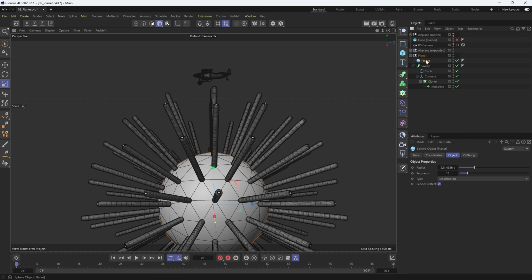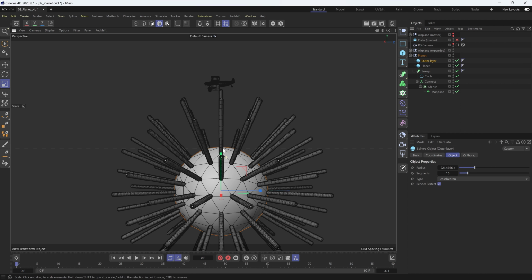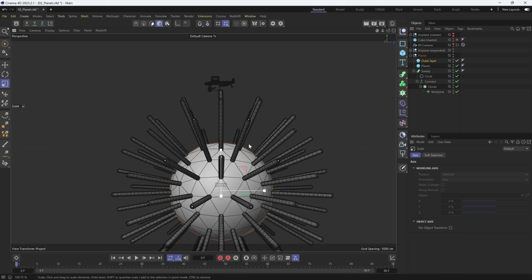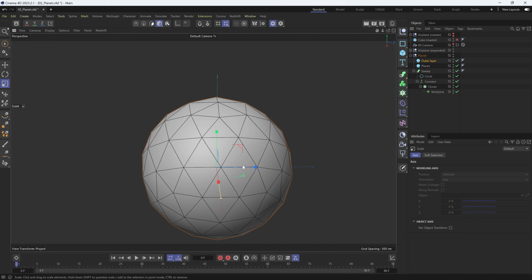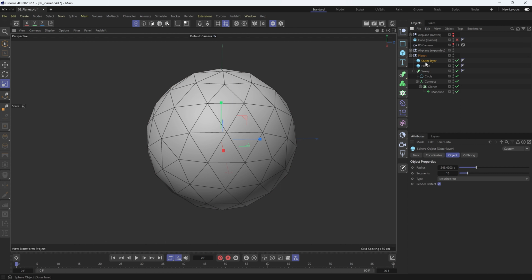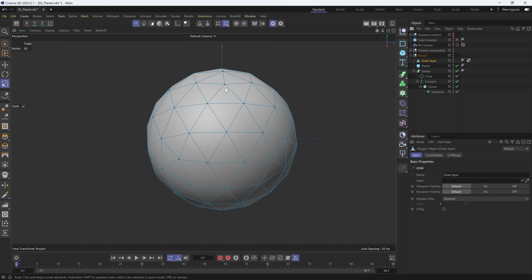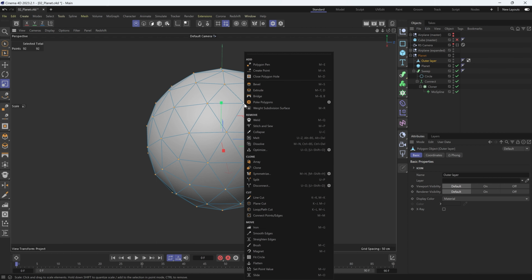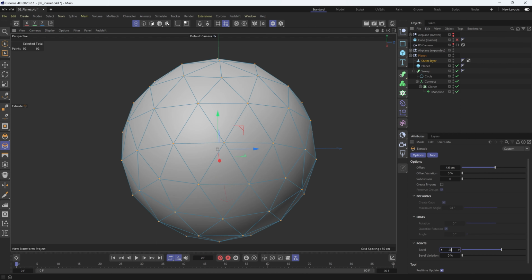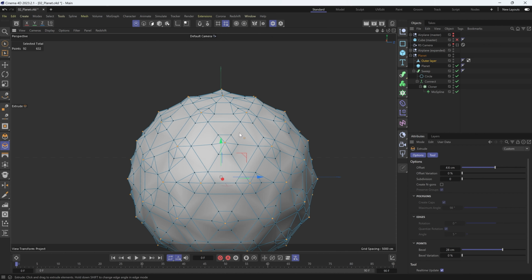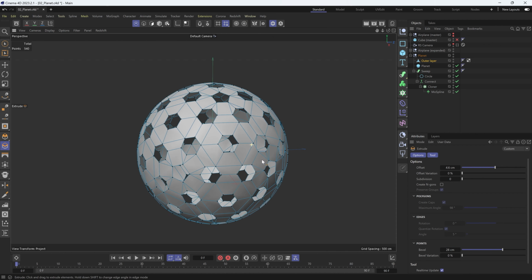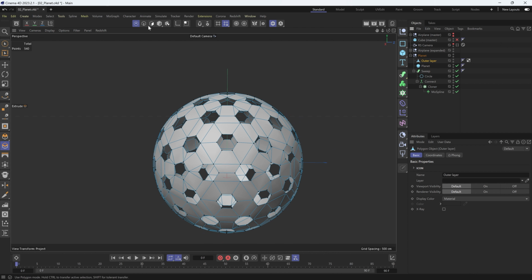Create a copy of our sphere and scale it slightly larger than the master sphere. Enable solo mode to hide all unnecessary objects for the moment. Select all the vertex points of the sphere and apply an extrude modifier. Adjust the bevel value to achieve the desired size of the hexagons. Delete the vertices to create a sphere with hexagonal holes.